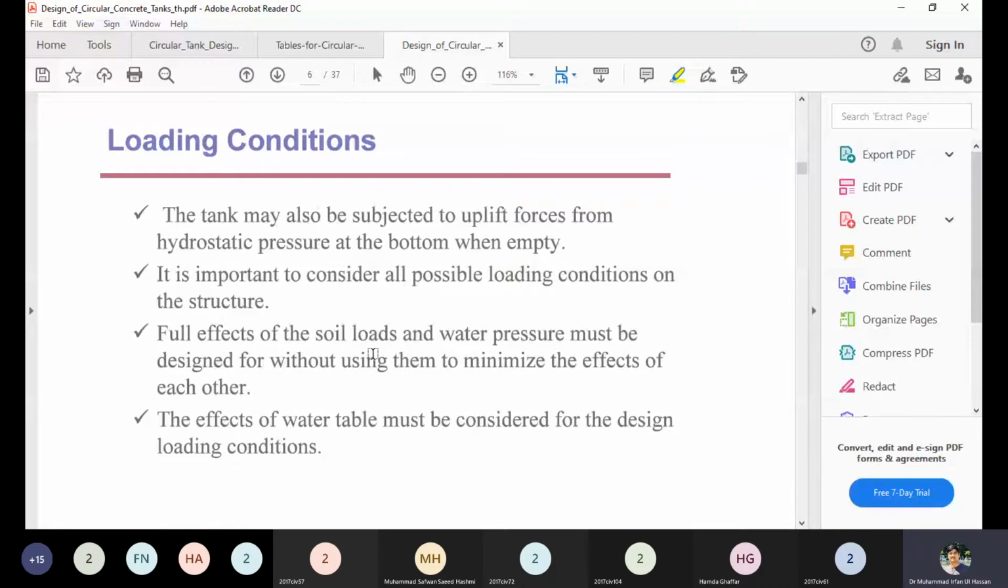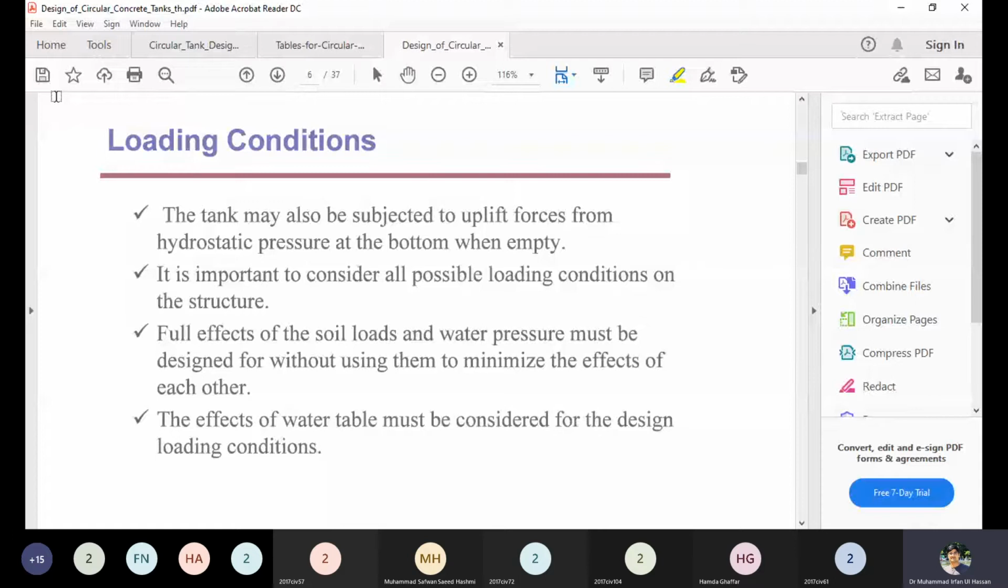That uplift pressure is so dangerous that it can uplift the tank, the pipe arrangement can be disturbed, and cracks can also develop in the tank. And this is more critical when the tank is empty. So for the empty condition, we must check how much hydrostatic pressure is acting upward, putting a thrust at the bottom of the tank. Normally the upward pressure should be less than the downward weight of the tank multiplied by some factor of safety.